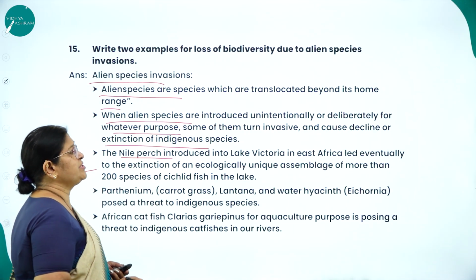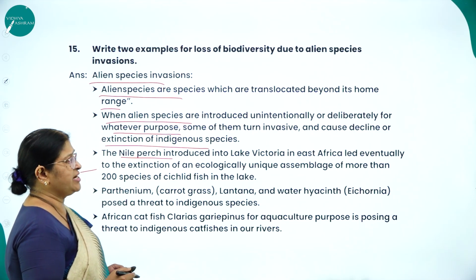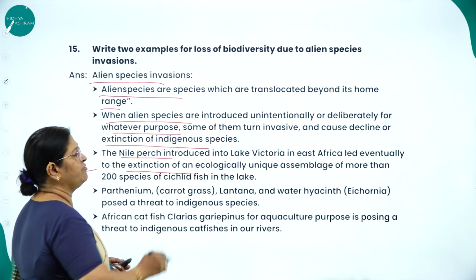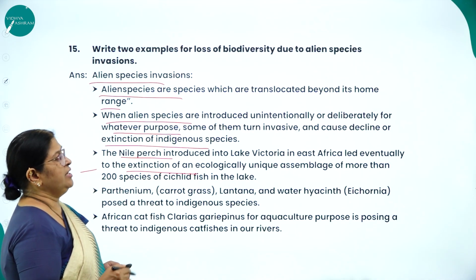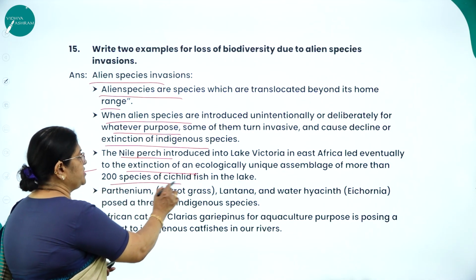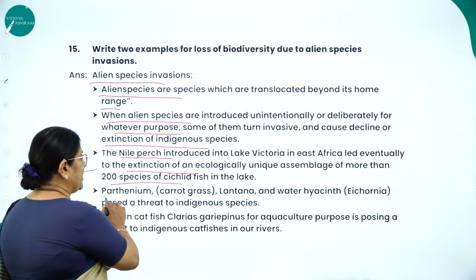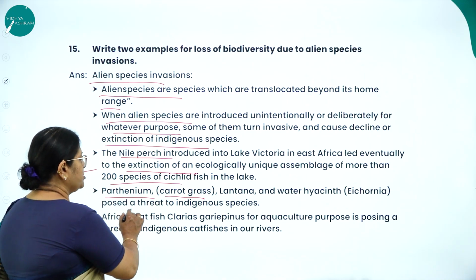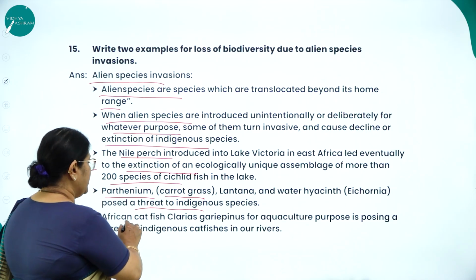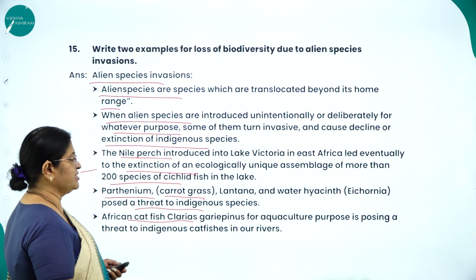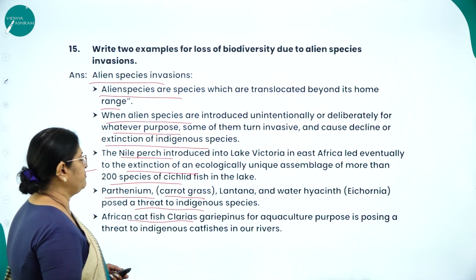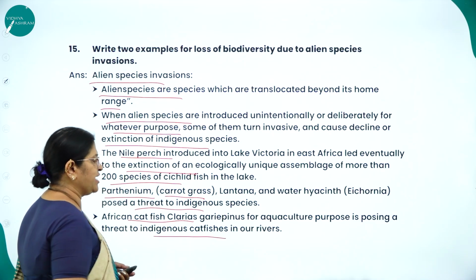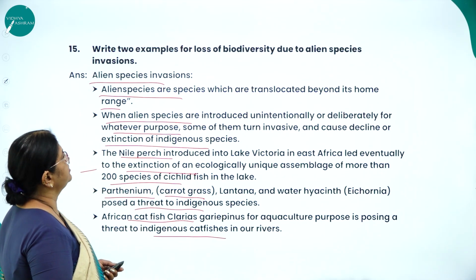The Nile perch introduced into Lake Victoria in East Africa led eventually to the extinction of an ecologically unique assemblage of more than 200 species of cichlid fish in the lake. Parthenium, which is called carrot grass, lantana and water hyacinth pose a threat to the indigenous species. The African catfish, Clarias gariepinus, introduced for aquaculture purposes, is posing a threat to the indigenous catfishes in our rivers.